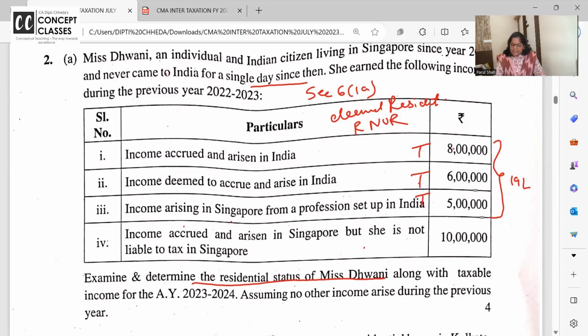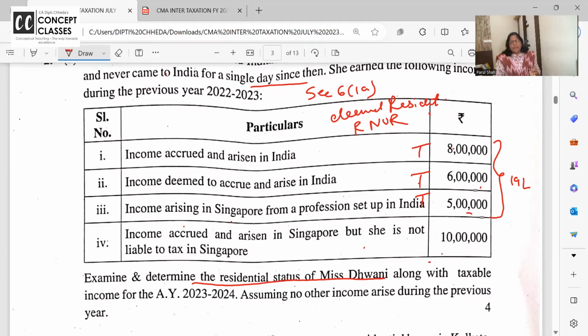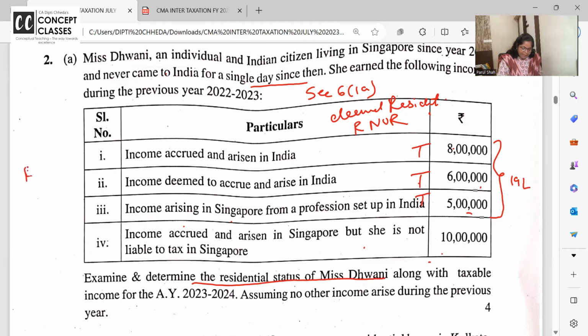Dhwani is deemed resident. So income in India, 8 lakhs, is taxable, deemed taxable. Income accrued and arisen in Singapore, but she is not paying tax over there. Now this income, she is not liable to pay the tax in India. You remember that table? Resident and ordinary, resident but not ordinary, and non-resident.